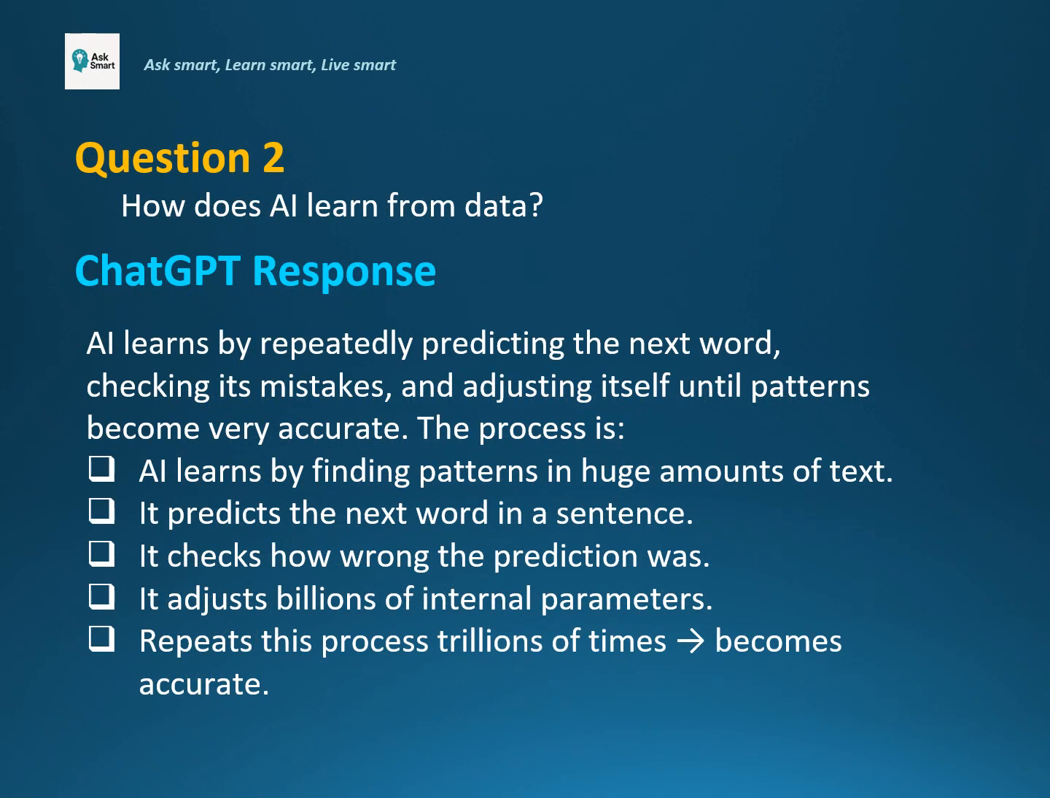Question 2. How does AI learn from data? Here is ChatGPT response. AI learns by reading massive amounts of text and trying to predict the next word in each sentence. When it guesses wrong, it checks the real answer and slightly adjusts billions of internal settings. This cycle, predict, compare, and improve, repeats trillions of times. Over time, the model becomes very good at recognizing patterns and generating useful responses.